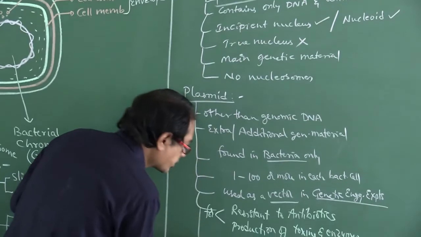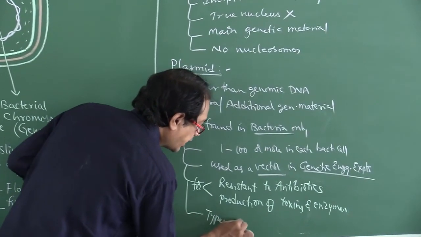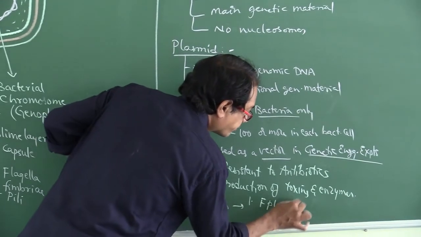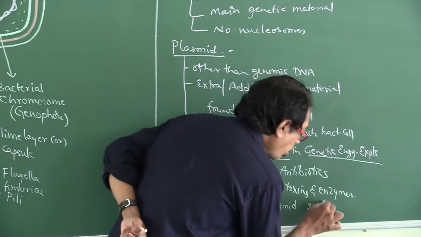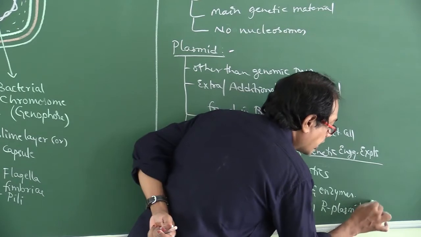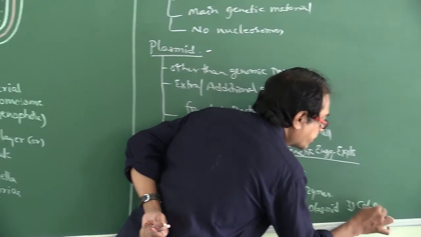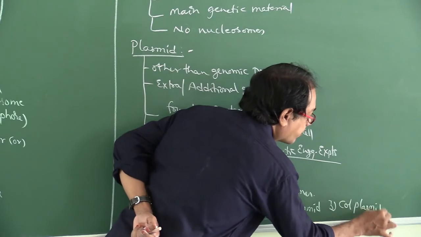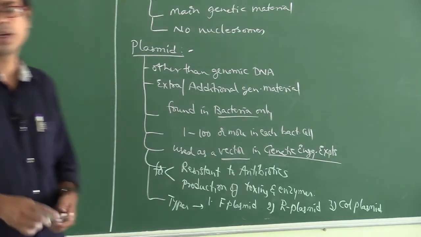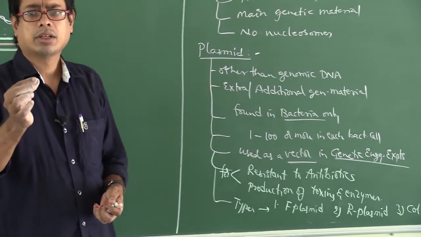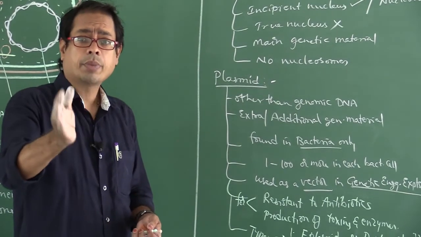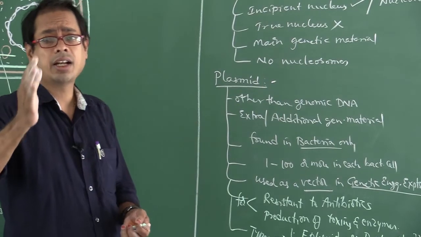What are the different types of plasmids? Types of plasmids: the first is F plasmid, the second type is R plasmid, and the third type is Cole plasmid. So F plasmid, R plasmid, Cole plasmid. Plasmids are nothing but additional or extra genetic material present in the cytoplasm of the bacterial cell.